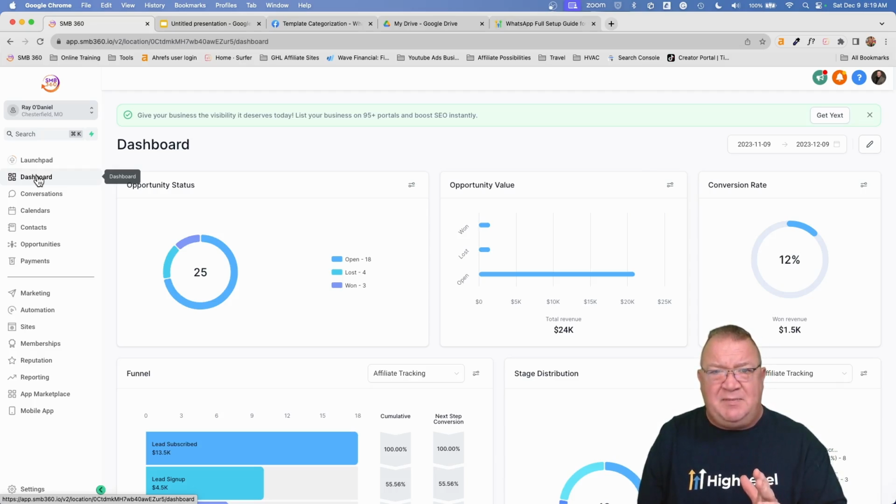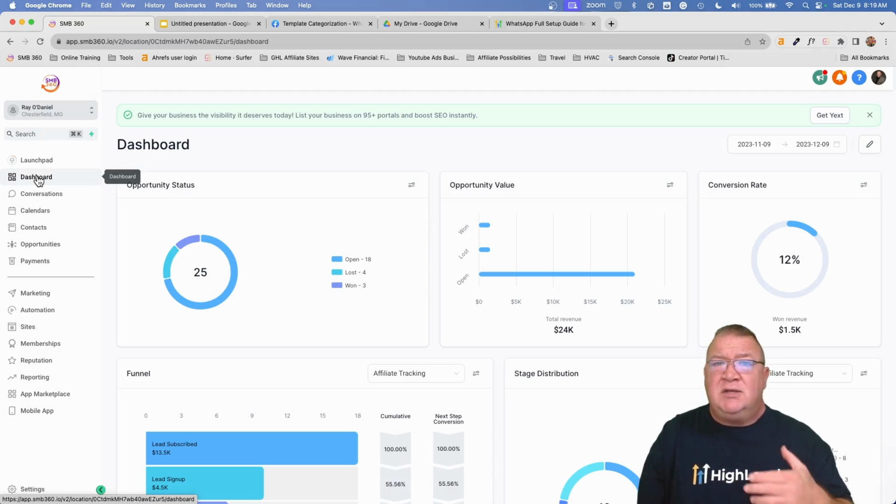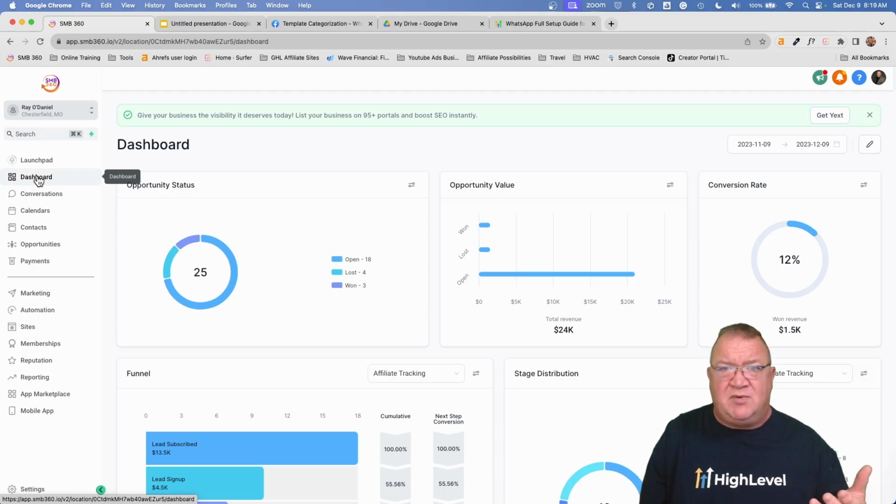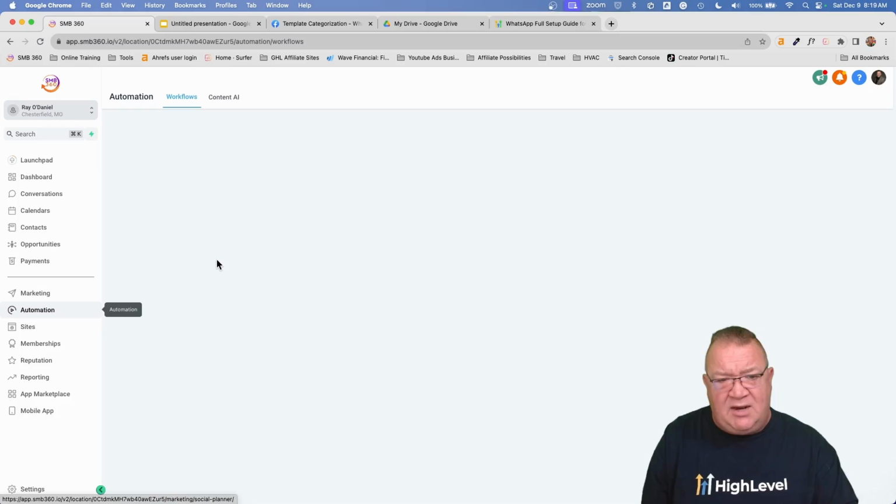You need to get your template set up here. And I'm going to show you that where we just saw in the contact conversation area is one area that you can use your templates. Now, I also want to show you some of the automation that can happen, because one of the things I love about HighLevel is the automation process. So let's hop in here and take a look at automation.